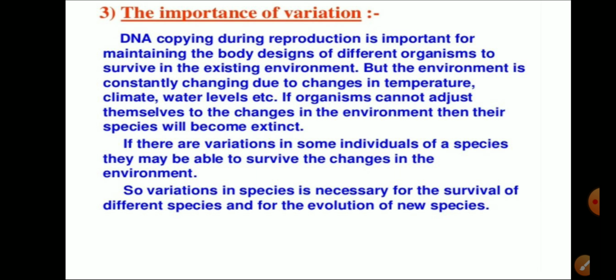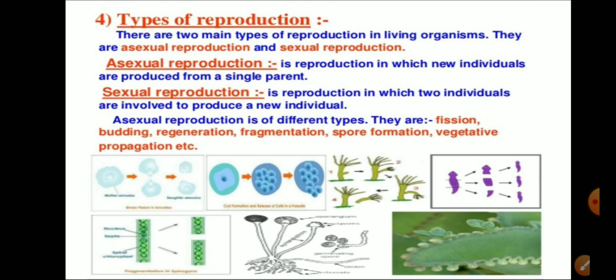Now, what is the importance of variations? During reproduction, variations come in individuals. During sexual reproduction, some changes occur due to the environment, climate, or any other environmental factor. The changes may lead to variations. If there are variations in some individuals of a species, they may be able to survive if changes in the environment take place. So the variations are necessary for the survival of a particular species, and the variations are also responsible for the evolution of a new species.